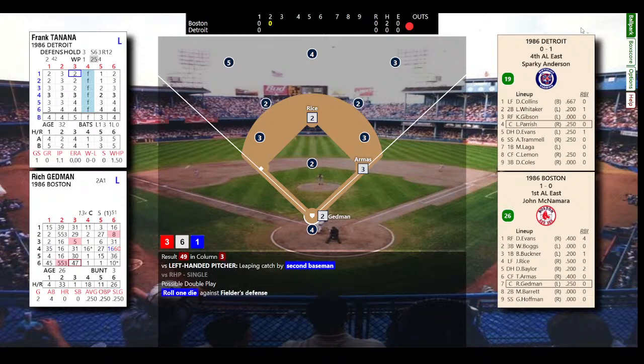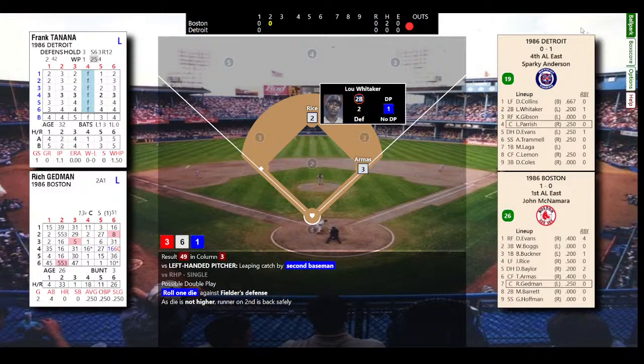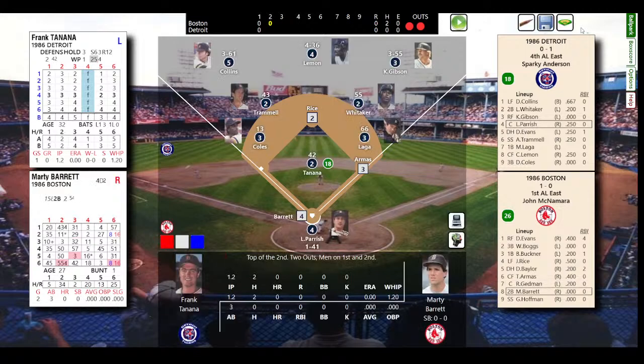Gedman, a leaping catch by Whitaker. Did they catch Rice off the bag? And Rice gets back safely. So 2 almost outs, a man on first, out and double play at second. Good play by Whitaker there. So 2 gone. Here comes Barrett.